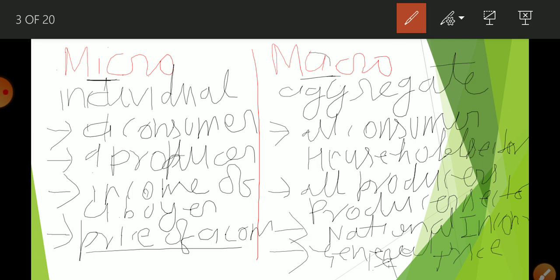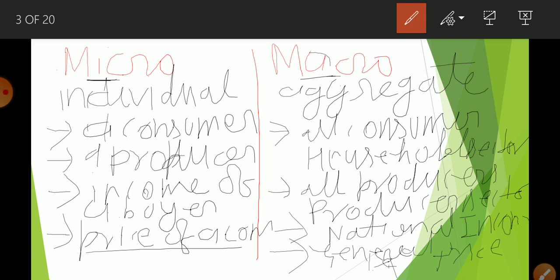Here it is a study of the income of a buyer, here it is a study of national income. National income means income of all persons. And here it is related to determination of the price of a product, while here it is related to the general price level, that is, the price of all goods and services.